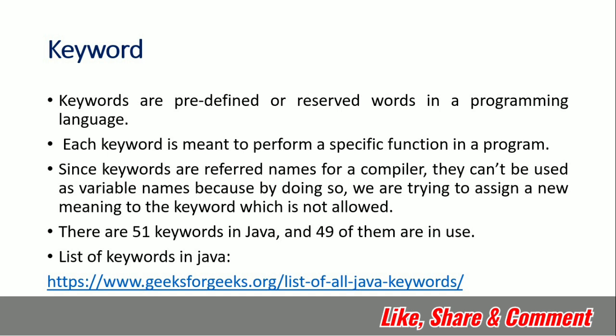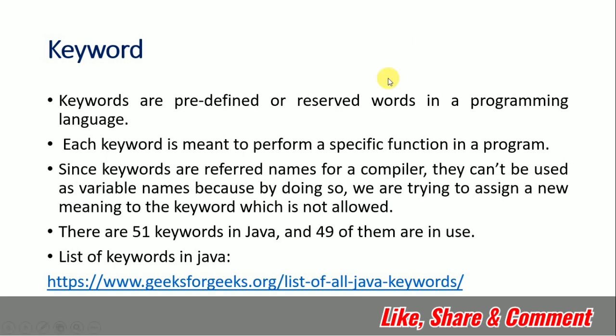We have to take different variables like a, b, c, sum, difference, whatever we are doing. The relevant meaning we have to take in the variable also. But keywords are reserved words; they already have some meaning. There are basically 51 keywords in Java and 49 of them are in use.